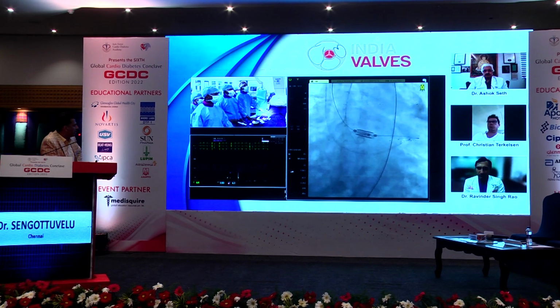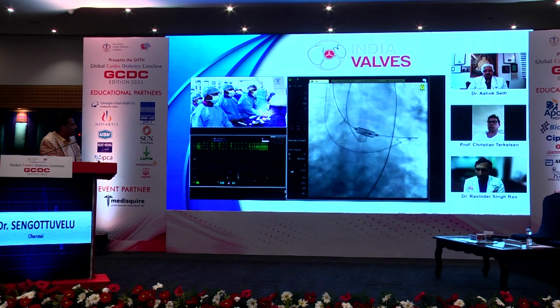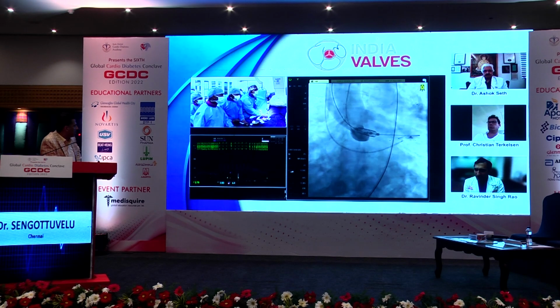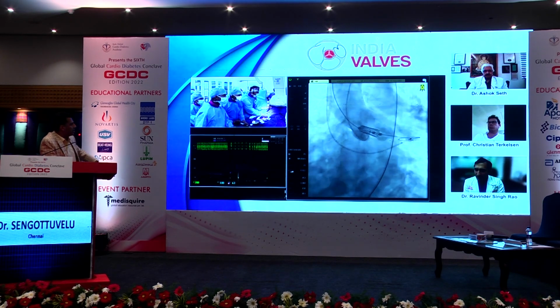Can we see the fluoro picture? Yeah, see the ECG is pacing now. Pressures drop. Inject. Okay, go up. See the blood pressure. See, we are inflating the valve.